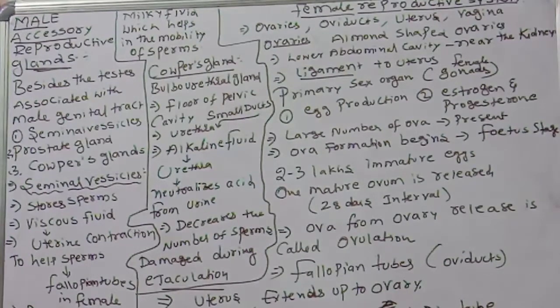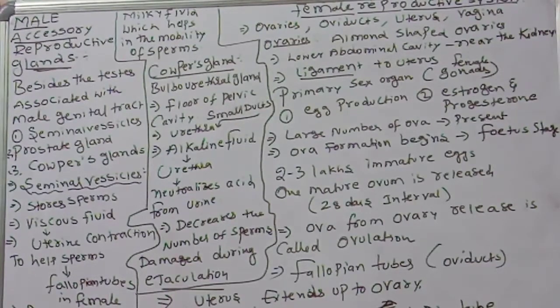What are those glands? Number one, seminal vesicles, then prostate glands, and Cowper's glands. What are the three glands? Seminal vesicles, prostate glands, Cowper's glands.